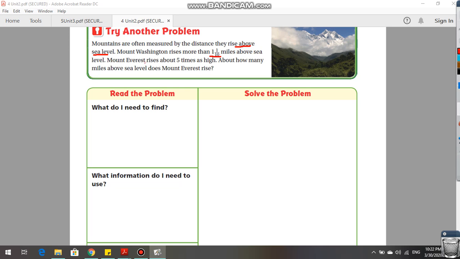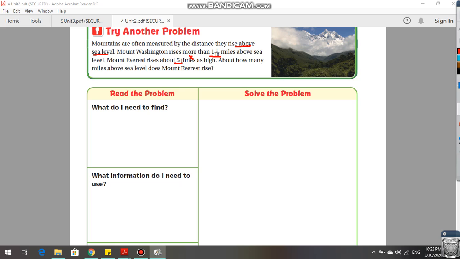Mount Everest rises about 5 times as high as Mount Michigan. About how many miles above sea level does Mount Everest rise? Mount Everest rises 5 times as high.